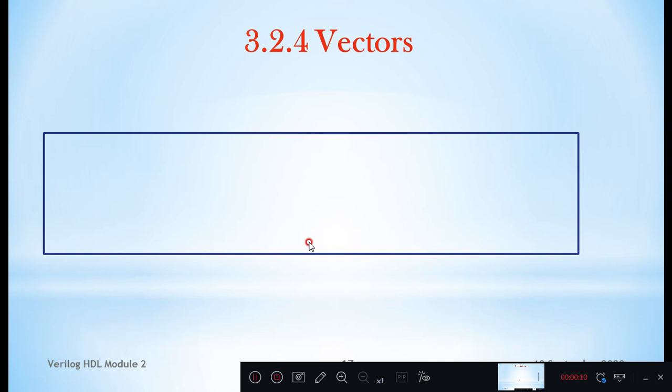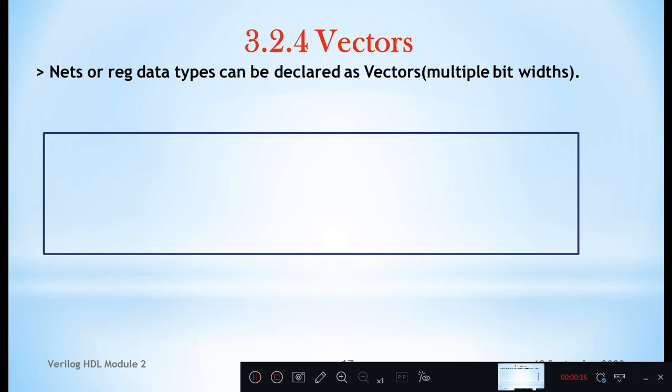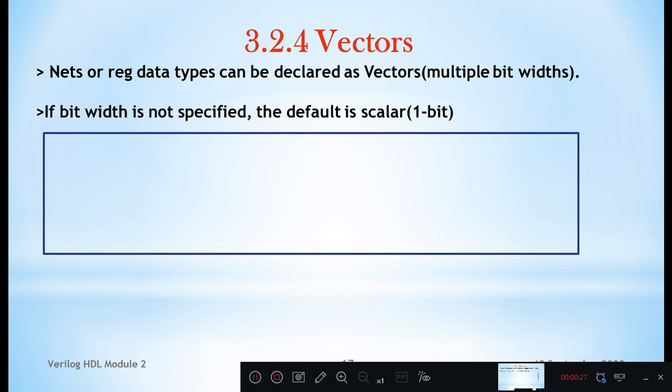In this class we discuss vectors, how to declare vectors in Verilog. Nets or register data types can be declared as vectors, or we can say multiple bit width. If bit width is not specified, the default is a scalar 1 bit.